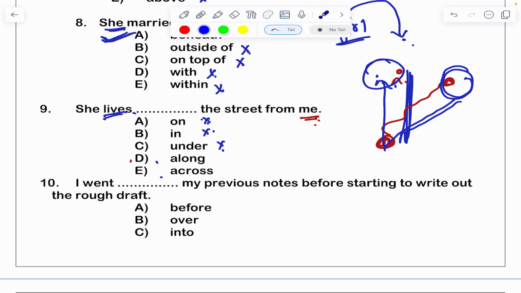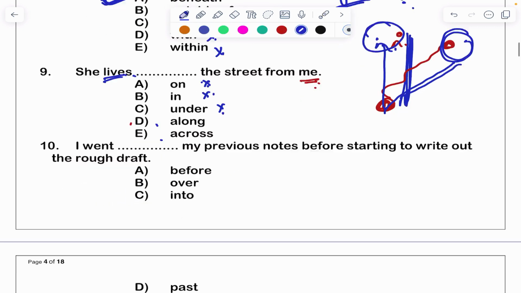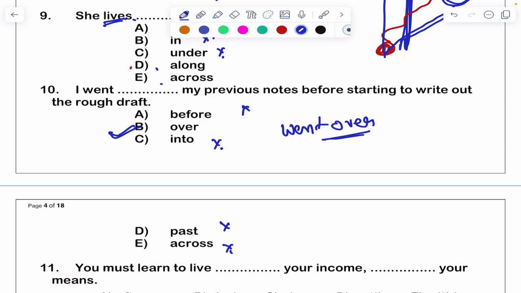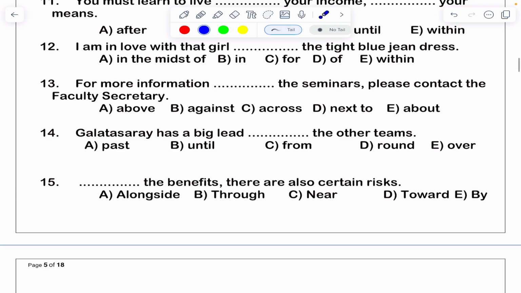Before I start writing the rough draft, I went to the previous notes. So we'll see the right answer options. Before is not correct. Into is not correct. Past, across is not correct. Over is the correct one. Went over means I immediately went there for the verification, or to check it without delay.